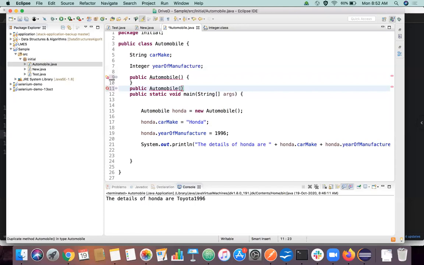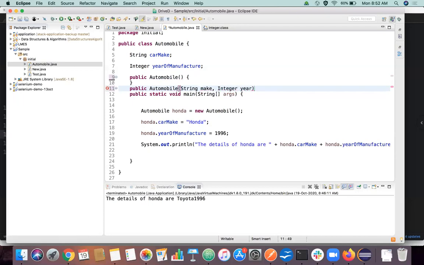But instead of an empty constructor with empty arguments, I'm going to declare two arguments: one of type String to take the value of car make, or for simplicity let's call it make to make it less confusing, and an integer year.